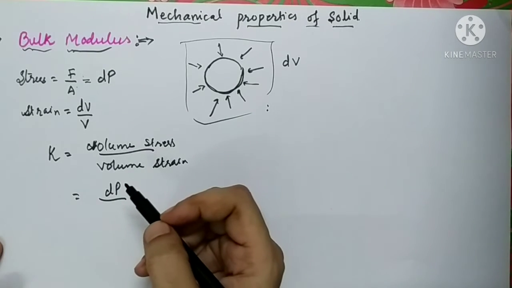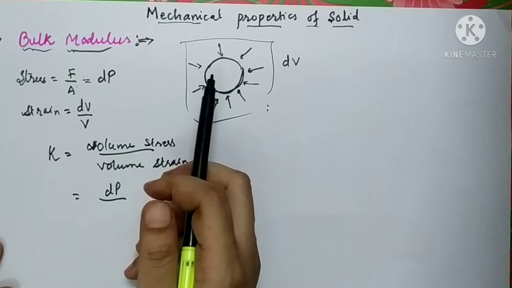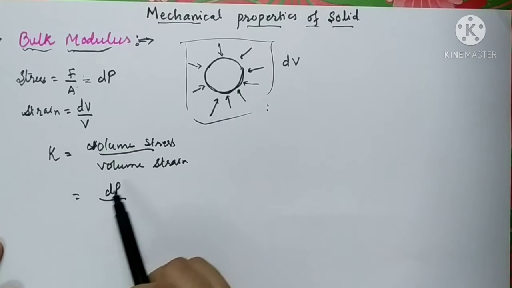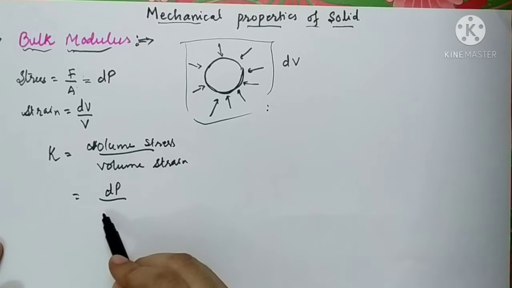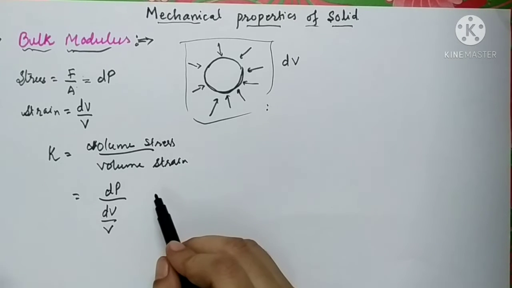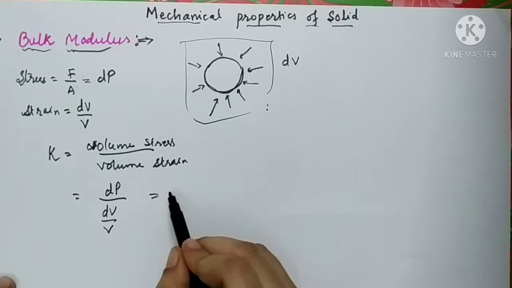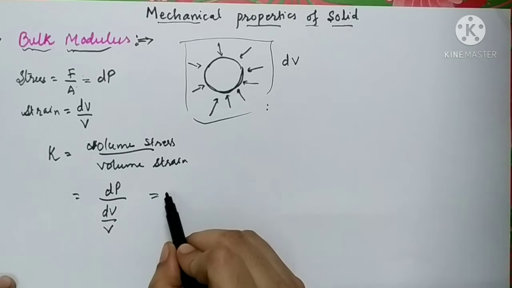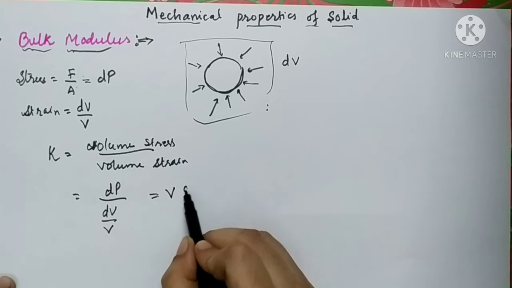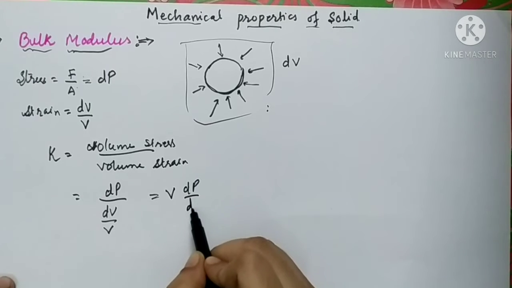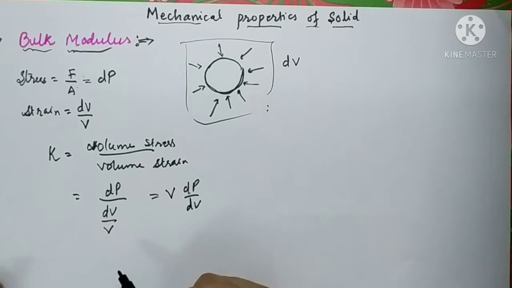Force per unit area is nothing but the pressure, so there is a change in the pressure. So we will write the volume stress as dP and volume strain as dV upon V. So this will become, as the capital V will come in the numerator, V into dP upon dV. This is called the bulk modulus of elasticity.